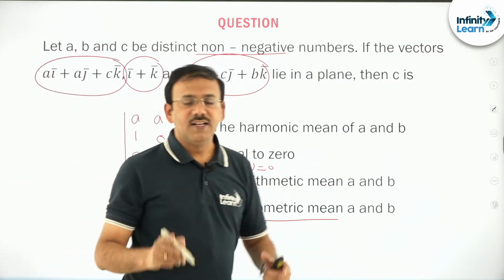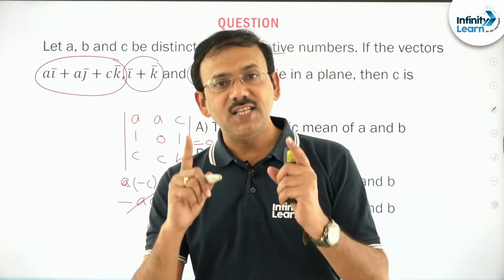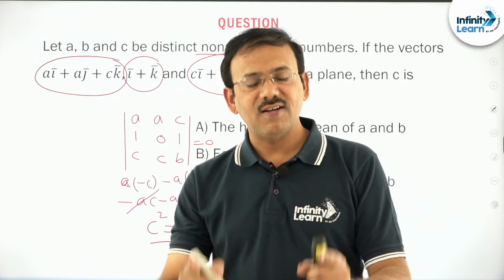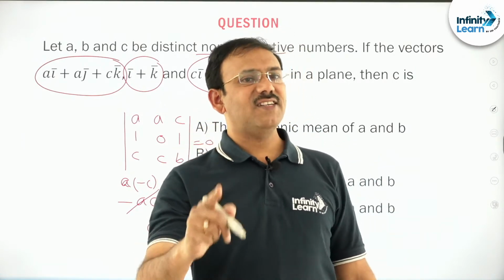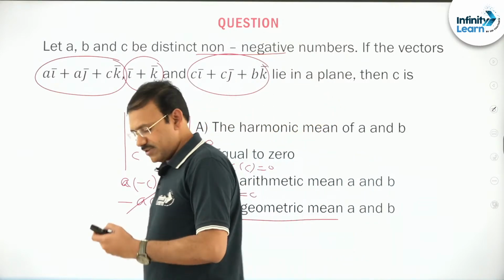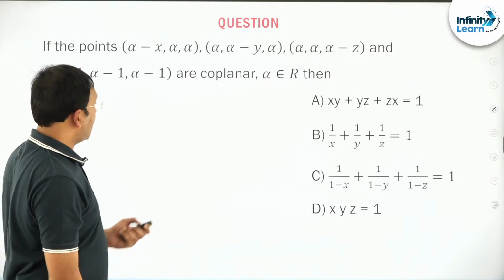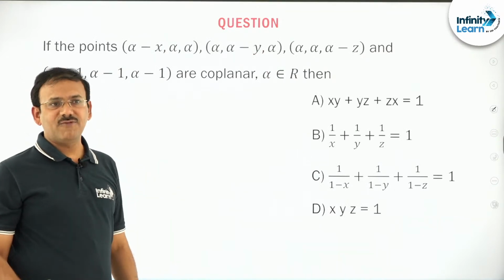And after all, in this problem I want to say one important point, my dear students. Three vectors coplanar, that box product is equal to 0. Clear? Clear friends? Three vectors coplanar, that is equal to 0, right? Okay, next problem.